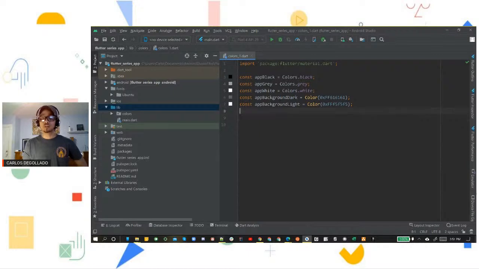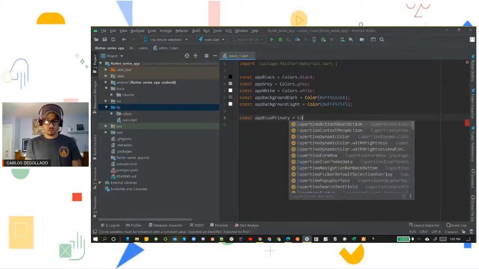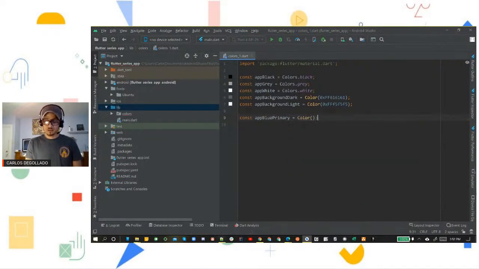Below here, like I said, these first 5 are kind of standard. I like to include them in all my apps, to be honest with you. But then these next couple colors that we're going to designate, we're going to pull from the internet. So we're going to define our constant variable. We're going to call this one app blue primary, and for this, we're going to create a Color widget. Same thing, start with 0xFF.